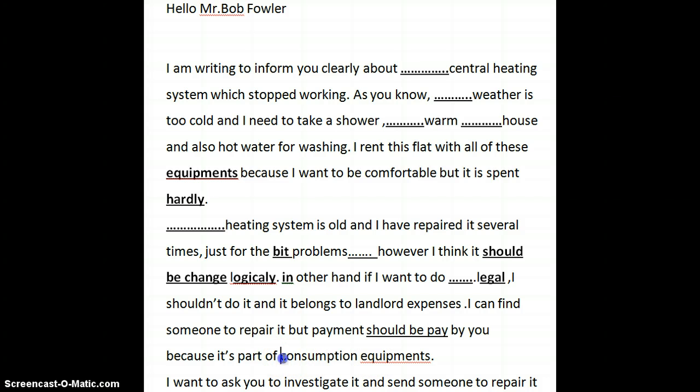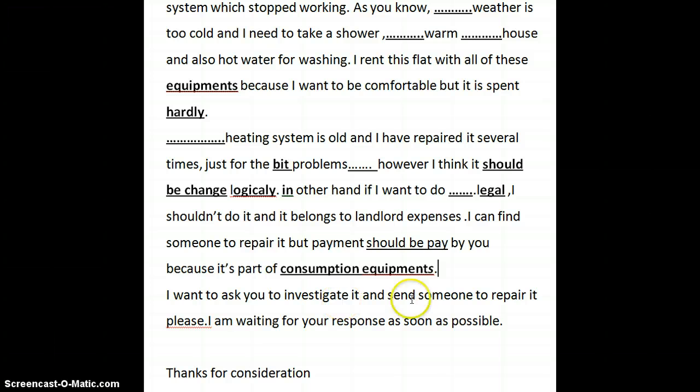Okay, can I suggest a different wording here, please? First of all, remember that equipments is not countable, as we suggested before, and also "consumption equipments". What word, or words, could we use here that means it is basically part of the furniture that comes and is included in the rent?